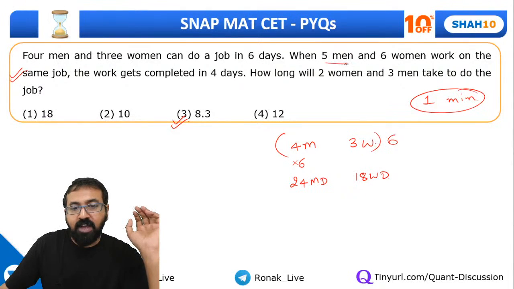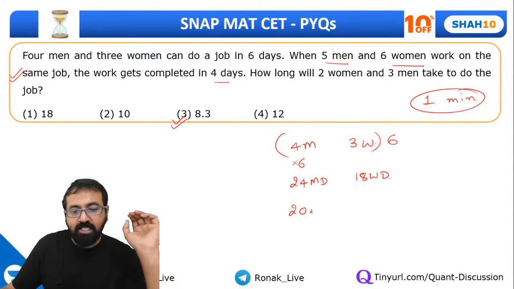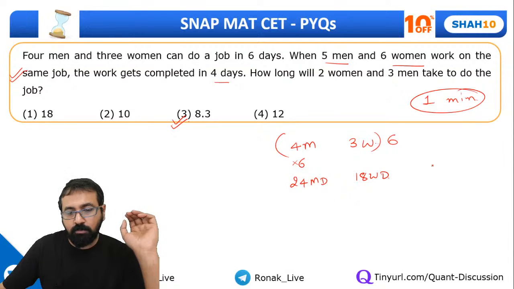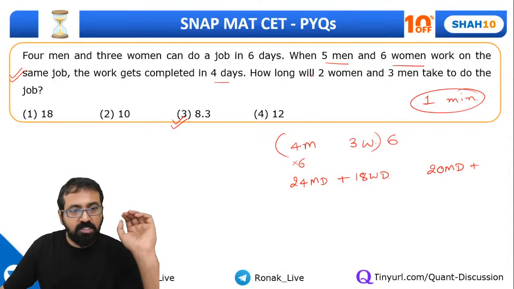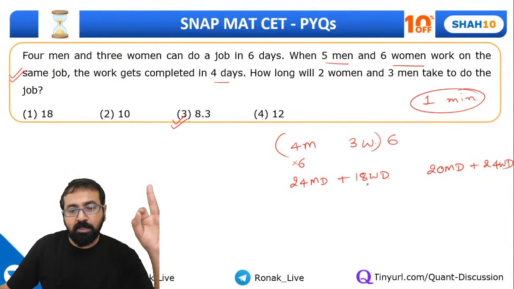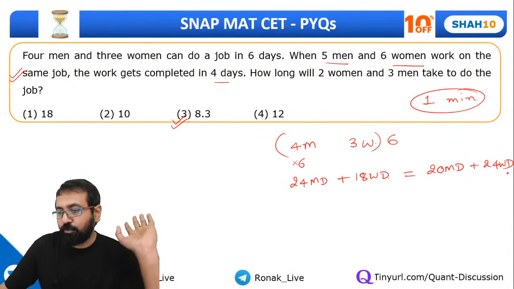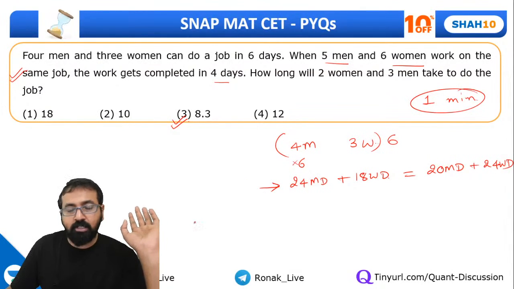Fine. And 5 men and 6 women work on the same job. The work gets done in 4 days. So 5 into 4, 20 men days work, plus 6 into 4, 24 women days work. So either your work is equal to 24 man days plus 18 women days, or it is equal to 20 man days plus 24 women days. Are you clear up to this point?